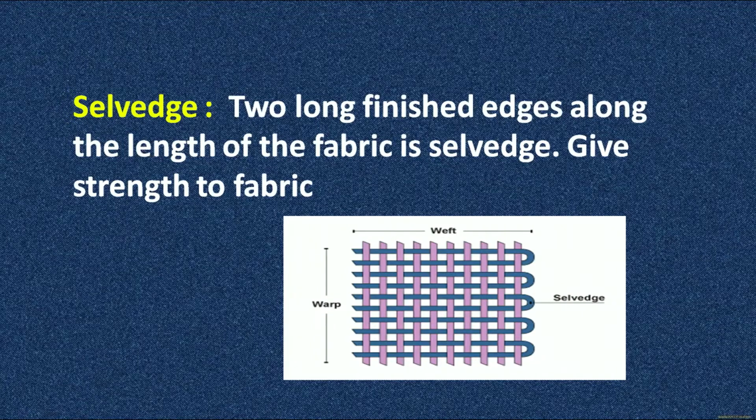Selvage, as you have just noticed, is where the warp yarns run parallel to the end. So what is selvage? Selvage is the two long finished edges along the length of the fabric. The main purpose of selvage is to give strength to the fabric, and the warp yarns run parallel to the selvage. So if you get a cloth, you can identify the warp yarns and the weft yarns by finding the selvage.